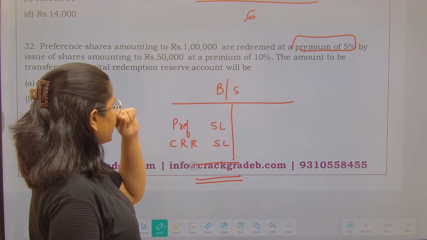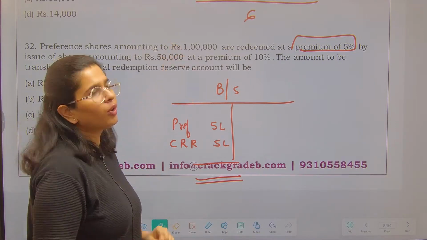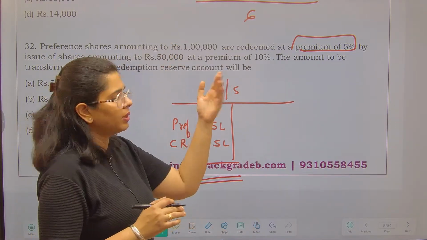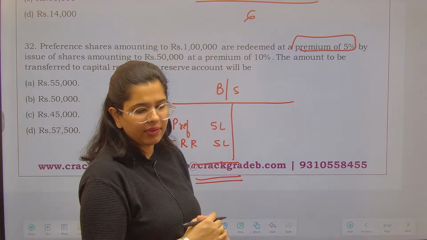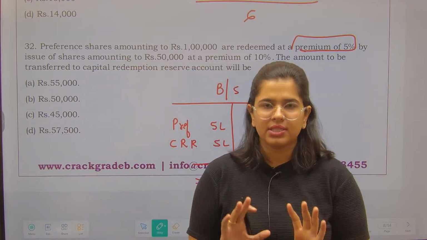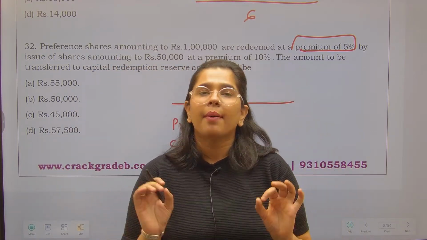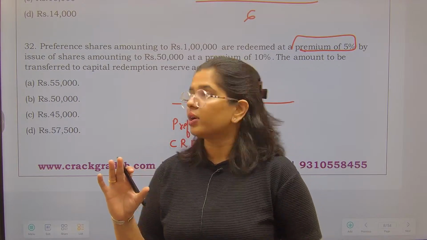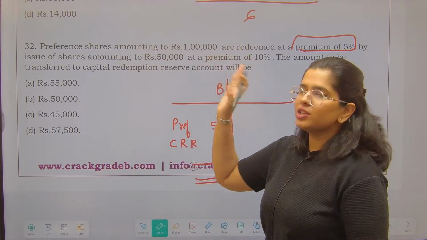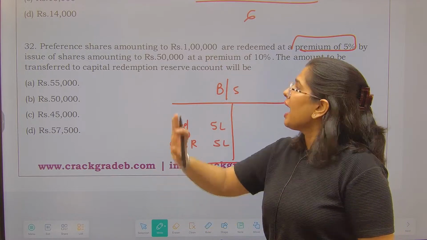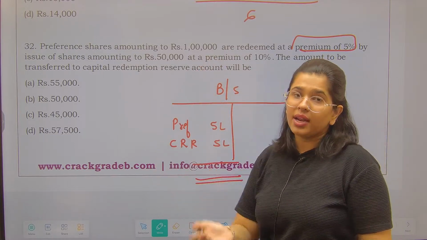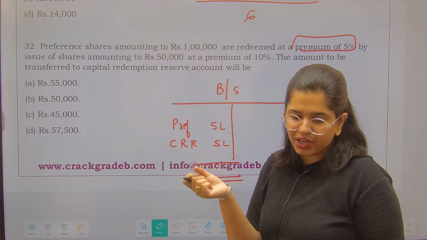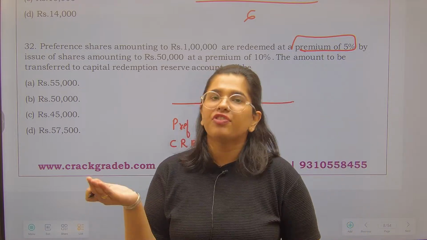In this particular question, you are removing 1 lakh rupees from the balance sheet. Forget about the premium. Okay, premium is something which we are not handling right now. We have no concern with it at the moment. We are only focused on the nominal value. So 1 lakh rupees you are removing from the balance sheet, and 50,000 rupees you are issuing. That means your balance sheet value is increasing by 50,000.